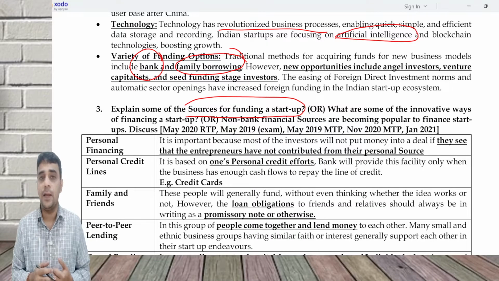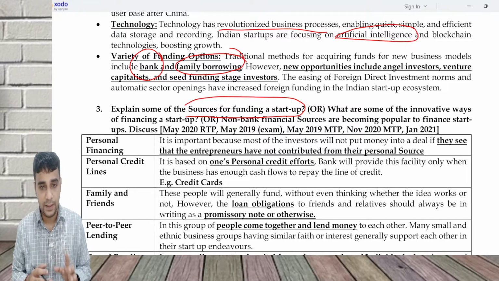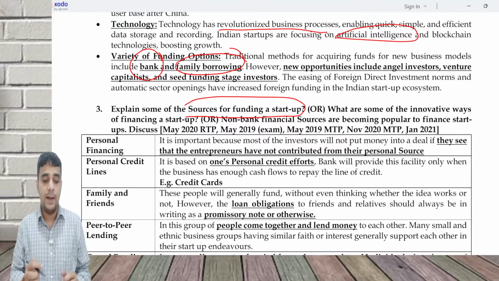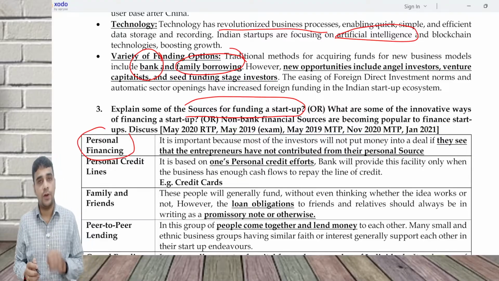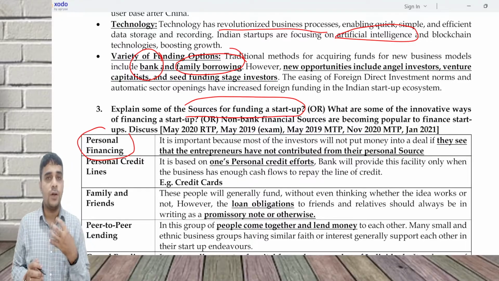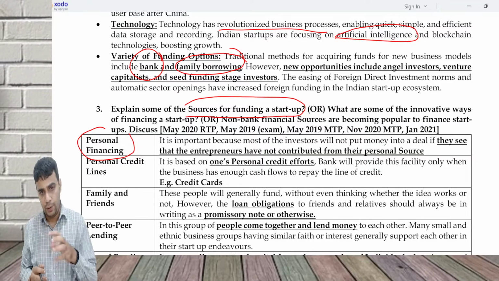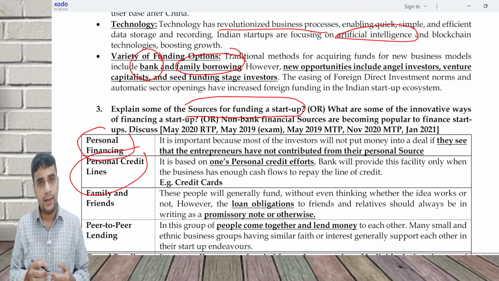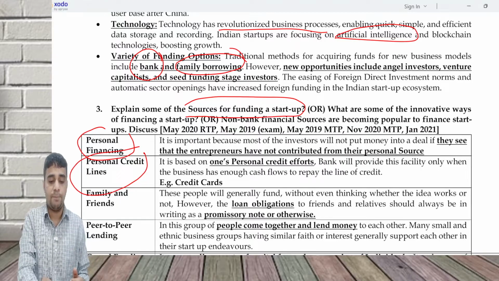So then where is the funding going to come from? The first source of funding is the promoter himself. He has to bring money from himself or his family and friends. Personal financing is important because most investors will not put money in a deal if they see the promoter is not contributing money. So the first thing is, the promoter has to contribute money. If he has saved money, he can contribute that into the startup, or he can take personal loans.